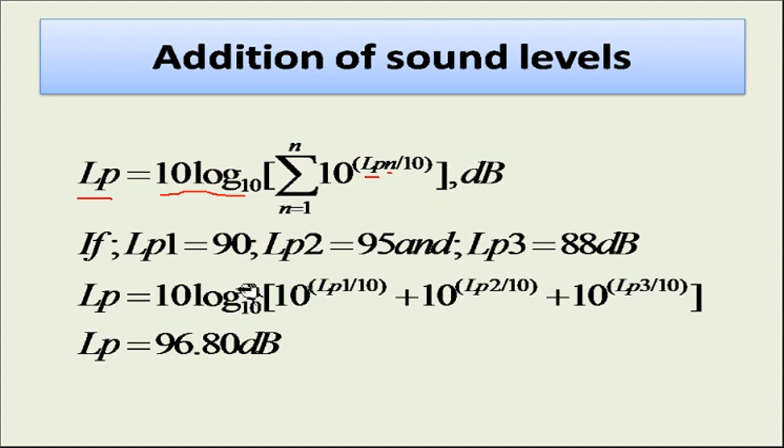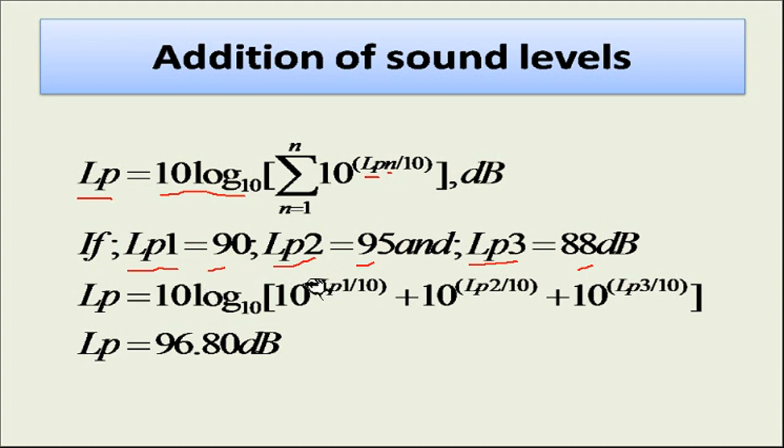So let us take an example. Suppose we have LP1 as 90 decibel, LP2 as 95 decibel, and LP3 as 88 decibel. It means there are three different machines. Suppose one is a lathe machine producing this 90, another is a drilling machine, and the third is a milling machine in a particular workshop. So three different sound pressure levels are produced by these three machines.